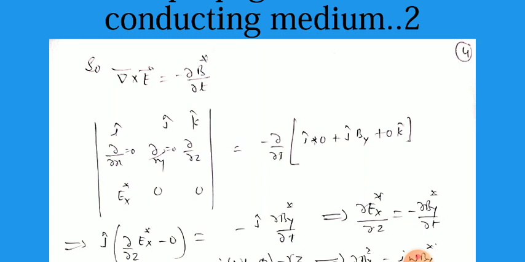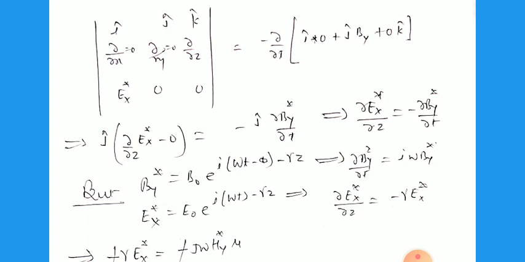Similarly for the magnetic field, only the component along the y-axis is there: 0, By, 0. The other two components, the i cap and k cap multiples, are 0. So on comparing the j cap terms on both sides, we can write j cap del E star by del z equal to minus j cap del By by del t on the right hand side.